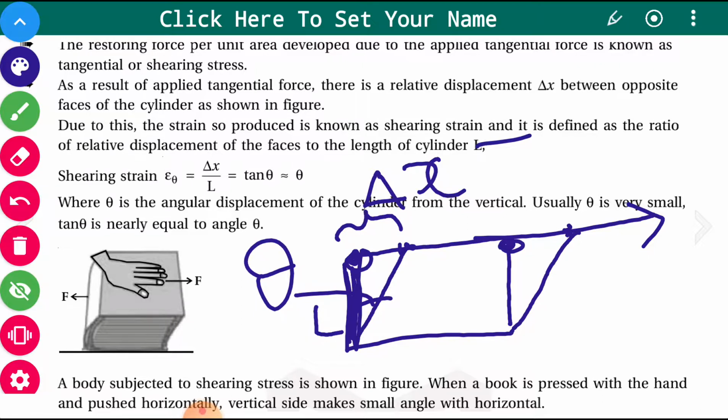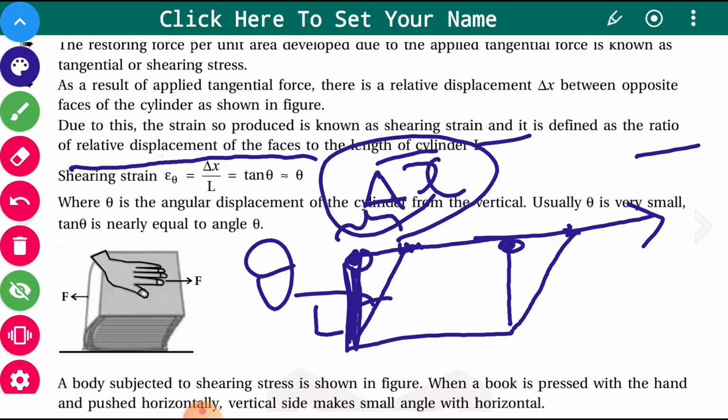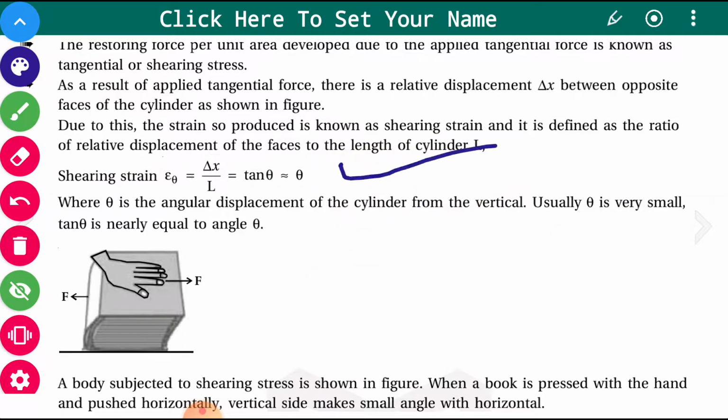Stress is force per unit area. Because of this, strain is produced, which is nothing but a change in shape. Change in shape is an immeasurable quantity. So we define the shearing strain as the ratio of relative displacement of the face to the length of the cylinder or book. The relative displacement here is delta x, and the length of the face is L. So shearing strain is delta x upon L, which is nothing but tan theta.